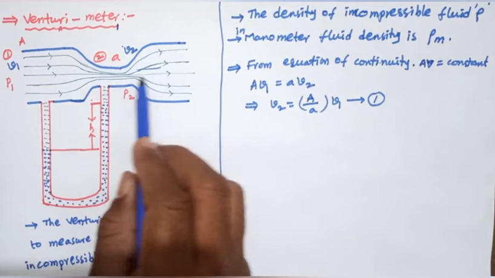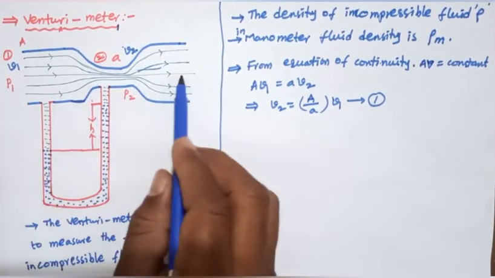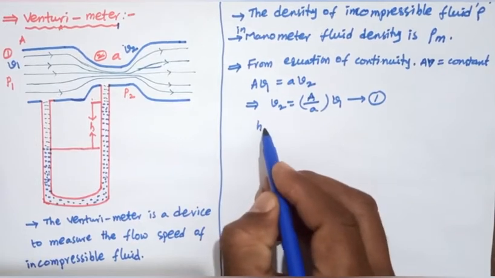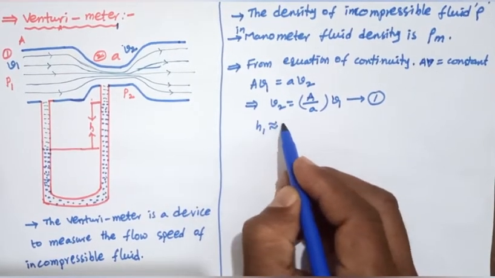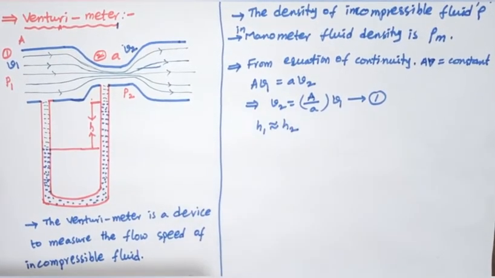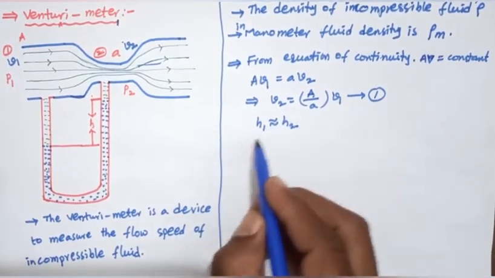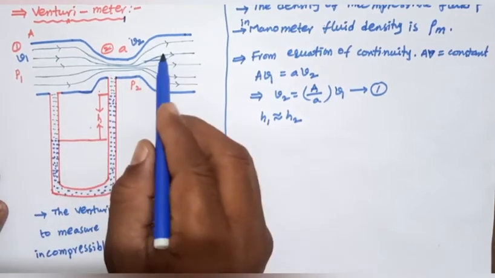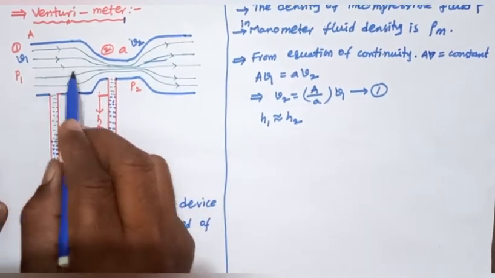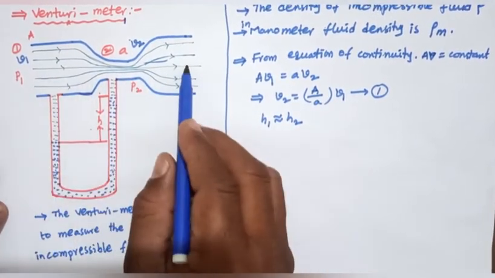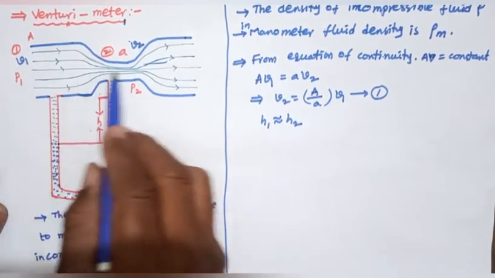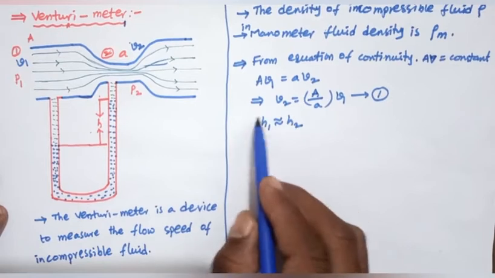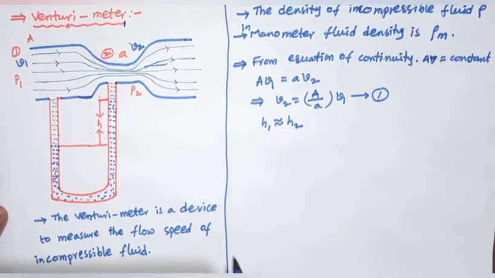Outside the Venturi channel the height is approximately equal, so H1 is approximately equal to H2. In the Venturi channel the fluid moves incompressibly, and the height from the ground is approximately the same, H1 equals H2.